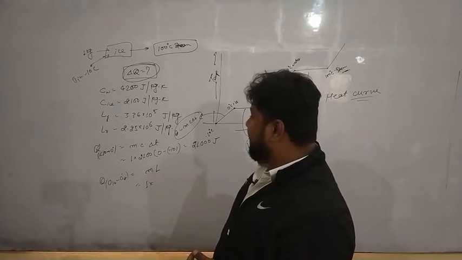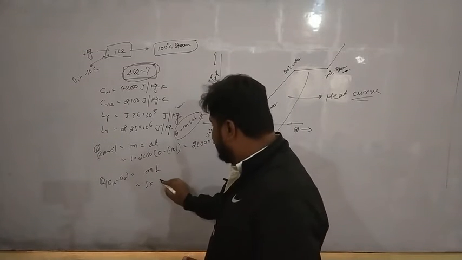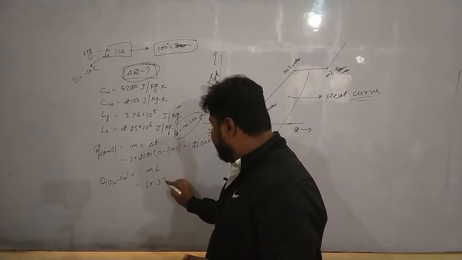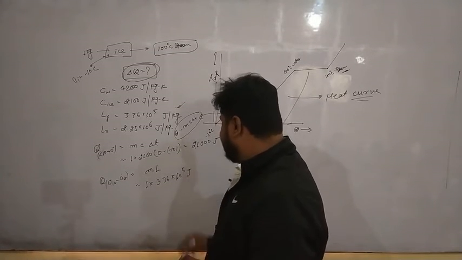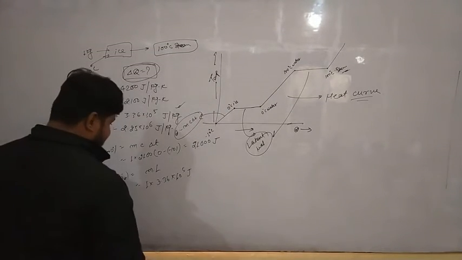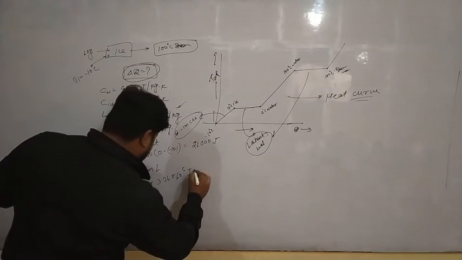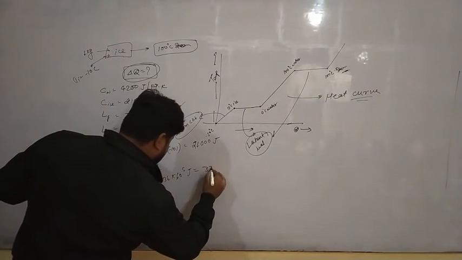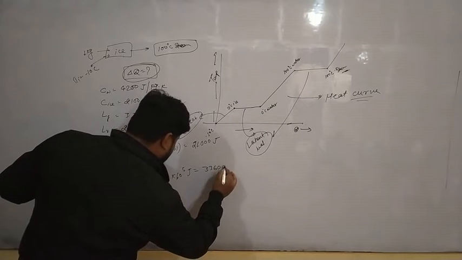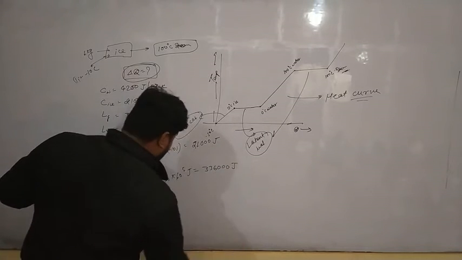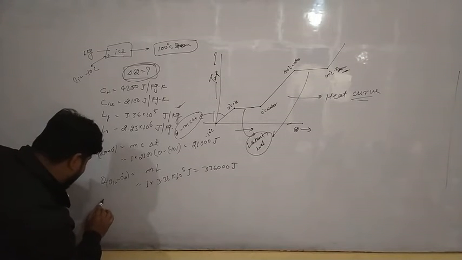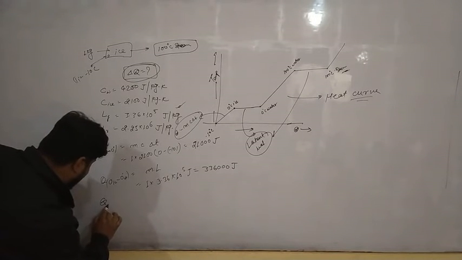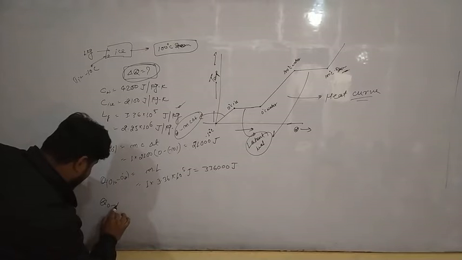Latent heat of fusion of ice is 3.36 into 10 to the power 5 joules, which we can say 3,36,000 joules.